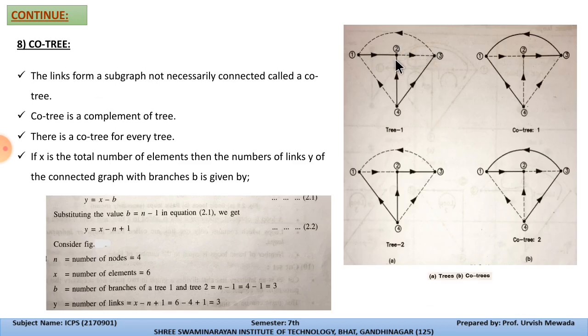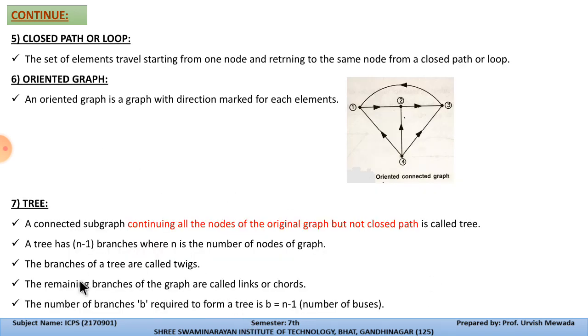Whenever we draw a co-tree for a particular tree, we take the remaining branches of the graph. These three lines are taken as the tree and are called twigs, and these are called the co-tree. Also, the remaining branches of a graph are called links or chords.